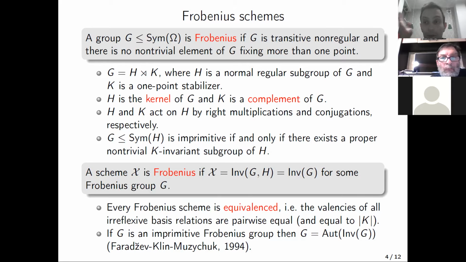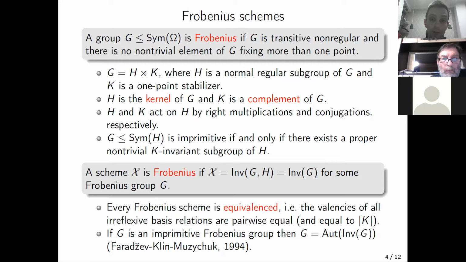In other words, every two-point stabilizer in G is trivial. It is a well-known fact that each Frobenius group can be presented as a semi-direct product of a normal regular subgroup, say H, and a one-point stabilizer, say K. The normal regular subgroup H is called the kernel of the Frobenius group, and the one-point stabilizer is called a complement.